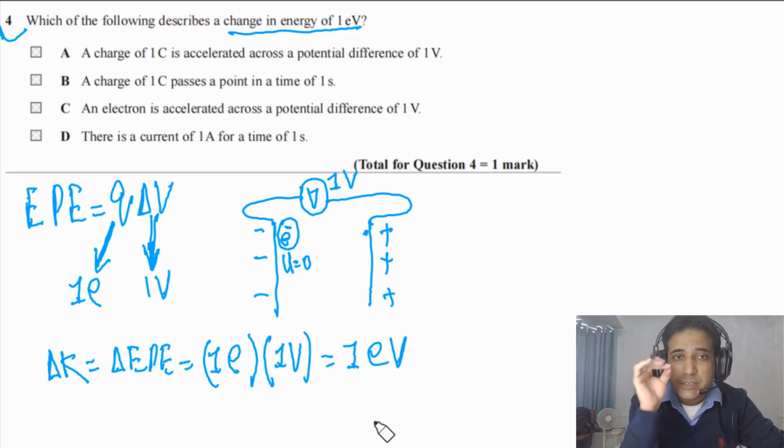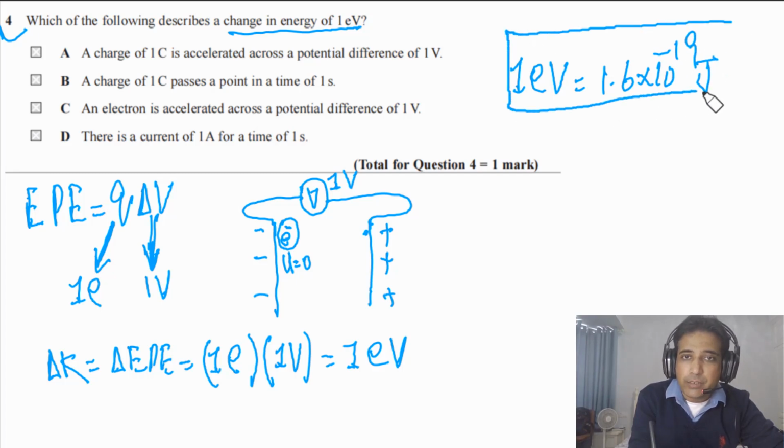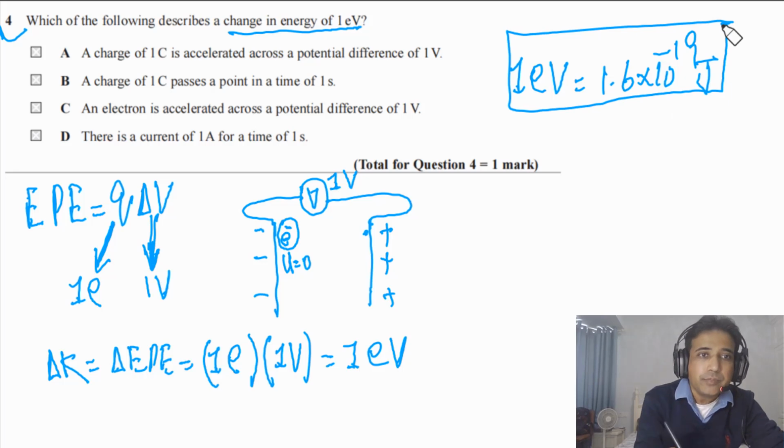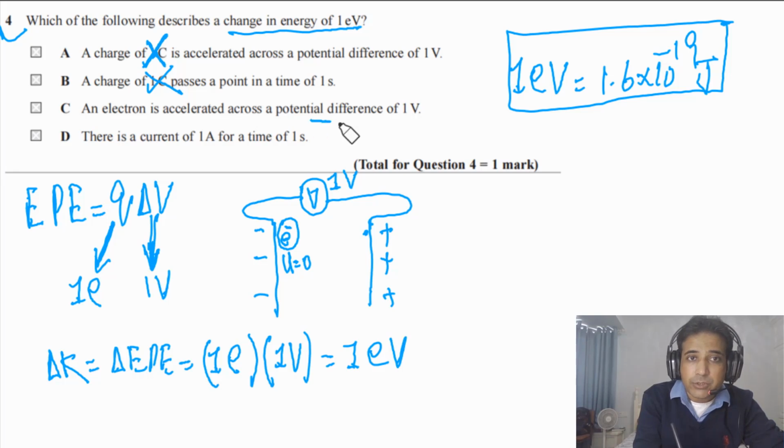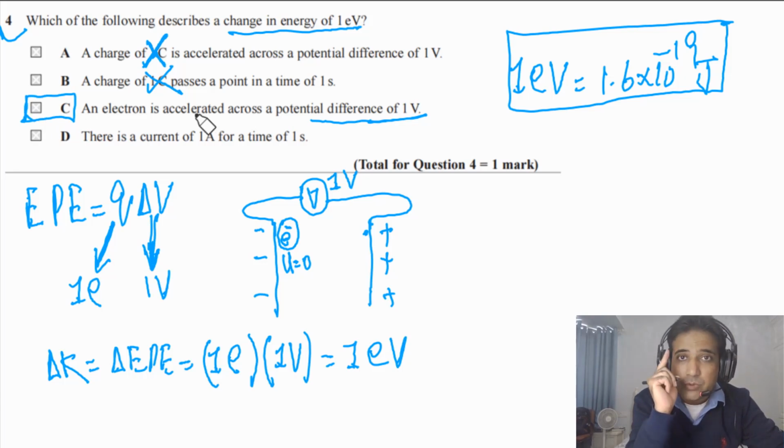Electron volt is a very small quantity, a very small amount of energy, and this is equal to 1.6 times 10 to minus 19 joules. Now if you look at given options, a charge of 1 coulomb, no. 1 charge on 1 single electron, so this is not possible. An electron is accelerated across a potential difference of 1 volt. Yes, this is the right answer because the charge is equal to the charge on single electron.